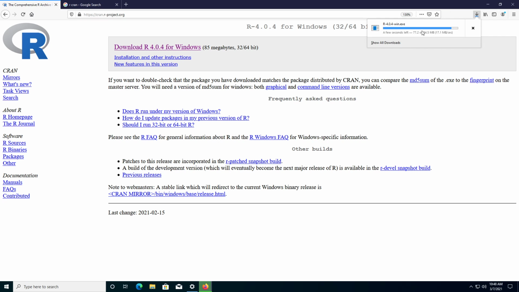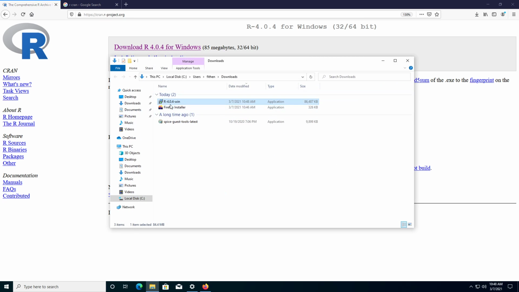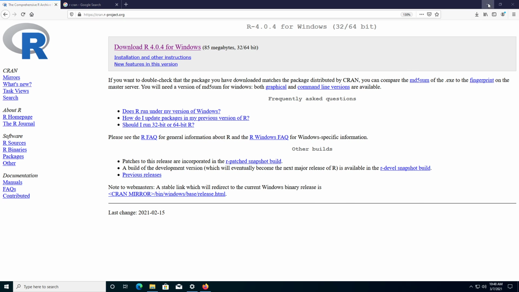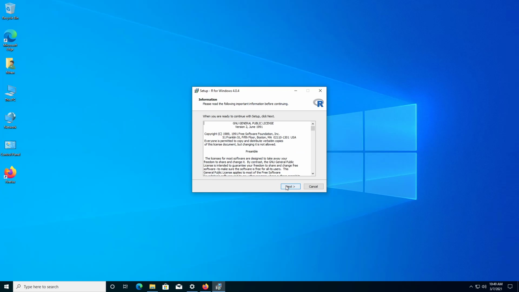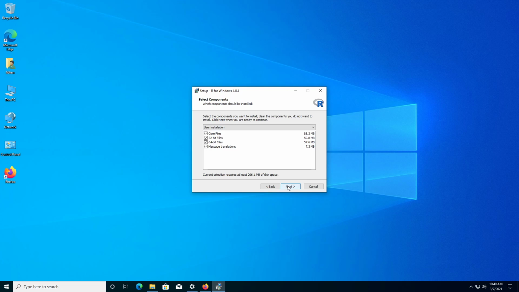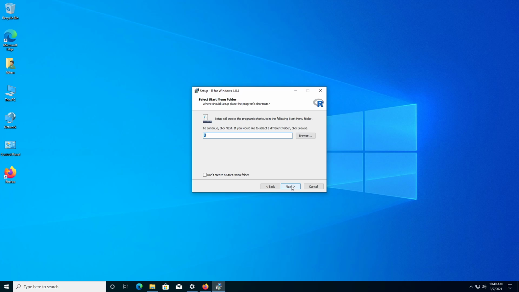It doesn't take too very long. We're going to open it. Start this thing. Cut down our two windows, and we are simply installing R. Going to use all the defaults. I do want a desktop shortcut.